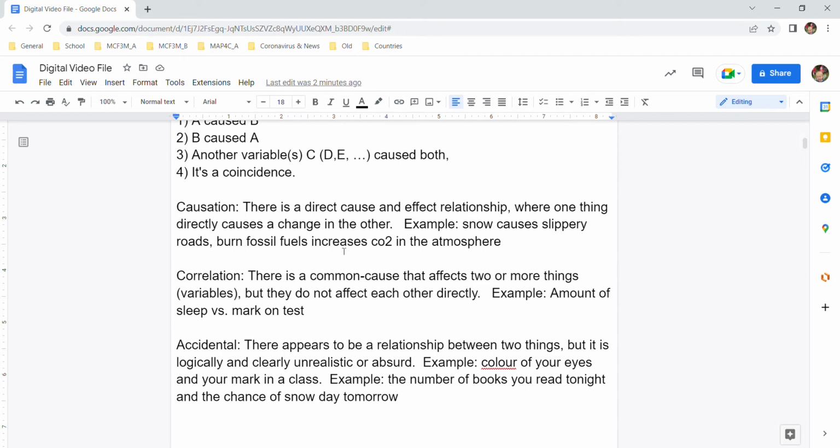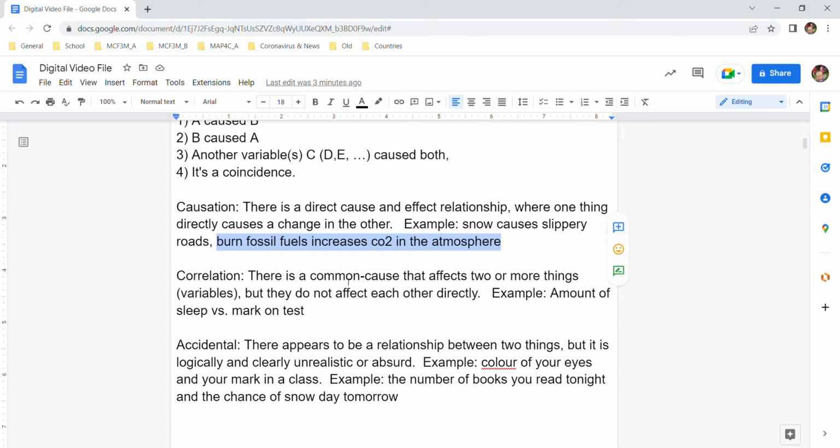You also have some people who deny climate change, and I don't want to get into that right now. What you cannot deny is that burning fossil fuels makes carbon dioxide go into the atmosphere. Carbon dioxide, for sure, is emitted. All fossil fuels have carbon. When they burn, the carbon combines with oxygen to make CO2. So you can't deny that burning fossil fuels causes there to be CO2 in the atmosphere. That's causation. One thing causes another thing to happen.